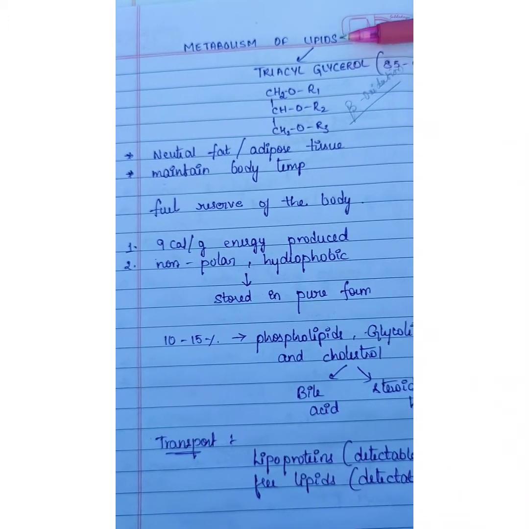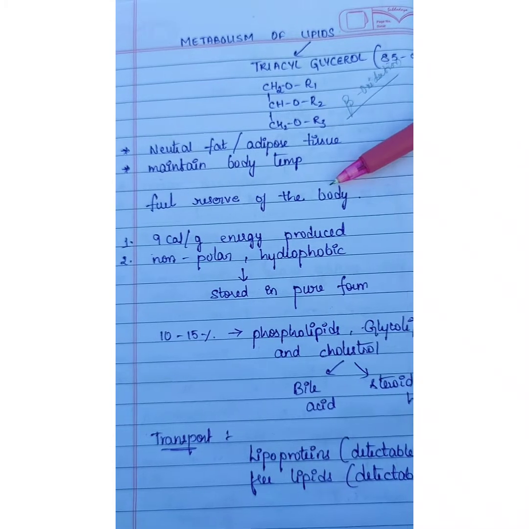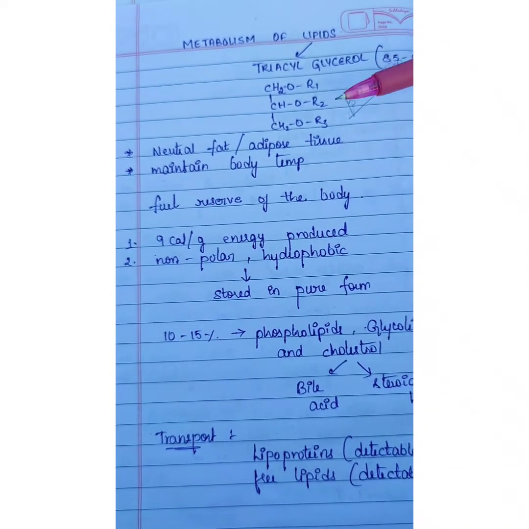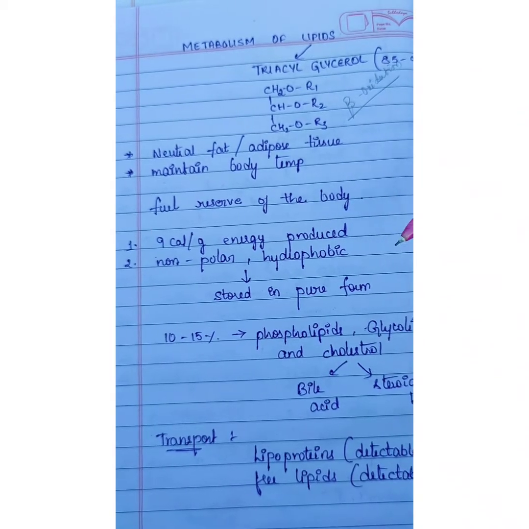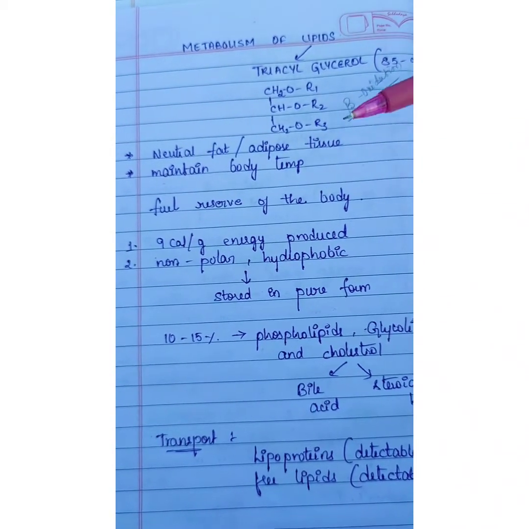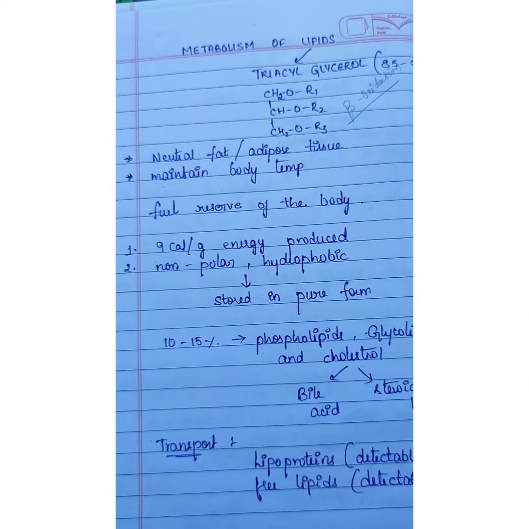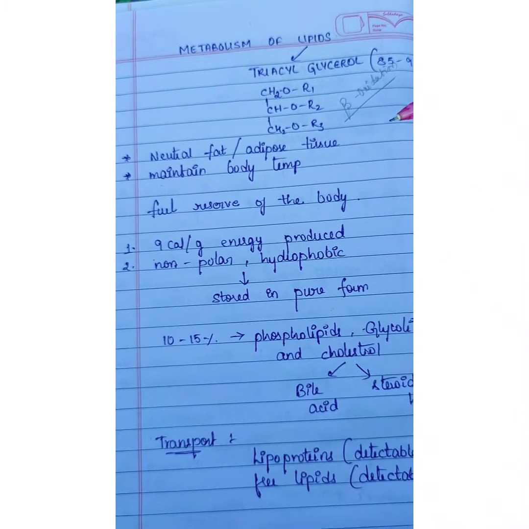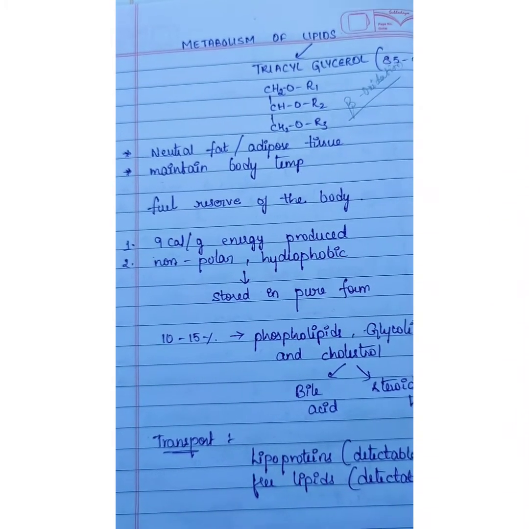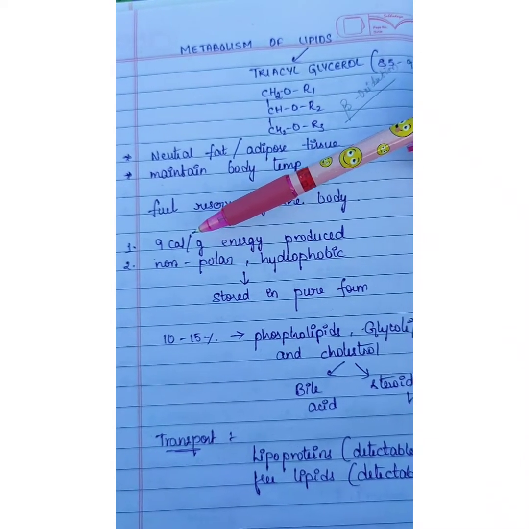So why do we call these lipids the fuel reserves of the body? Because these lipids can give 9 calories of energy per gram, whereas 1 gram of carbohydrate can give only 4 calories of energy.